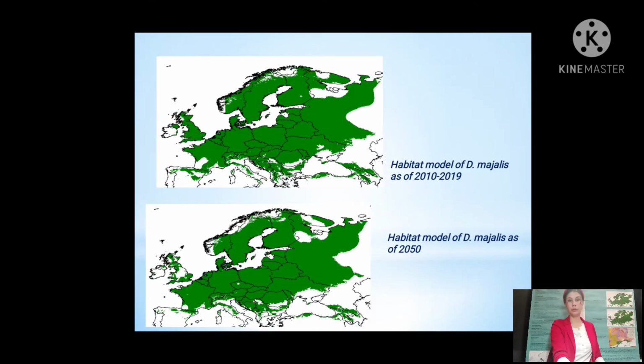A model of the modern range of Dactylorhiza maialis was constructed, and the obtained model fully reflects the current distribution of the species and also covers all known localities in Ukraine. Modeling of the Dactylorhiza maialis range as of 2050 indicates some change in the near future, and in Ukraine the change mainly concerns the southern boundary of the range. And despite minor change of the range across Ukraine, it may prove catastrophic for some regional populations.